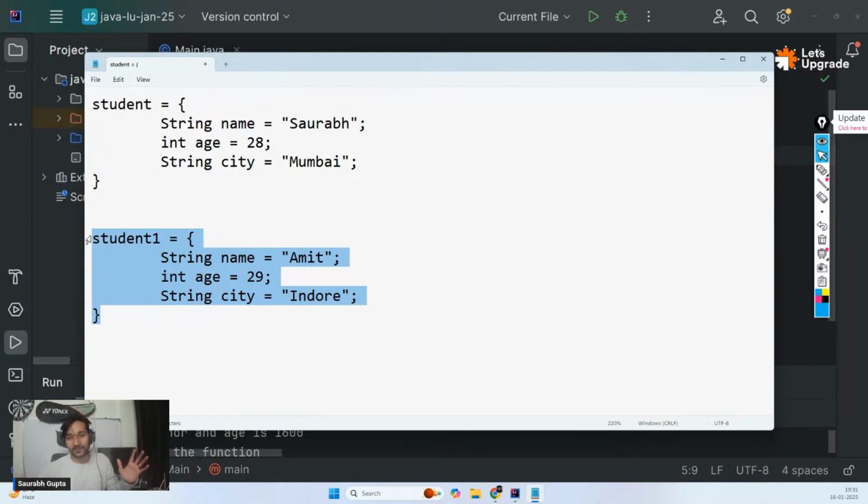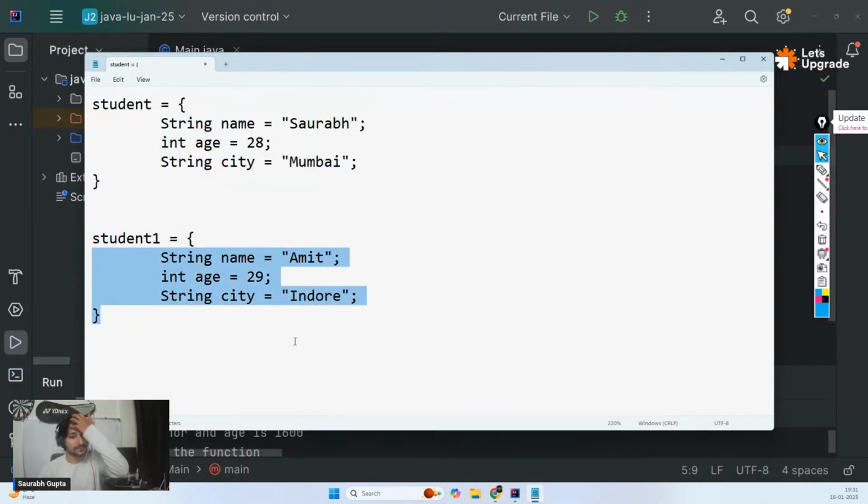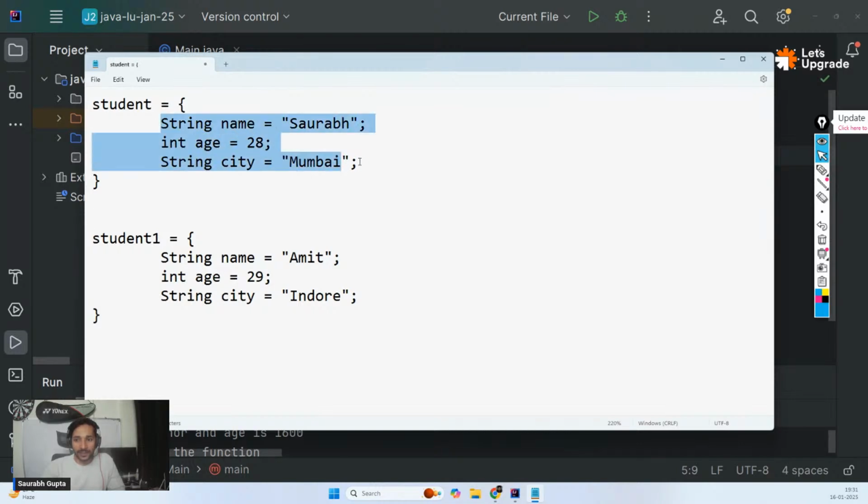Everything in this world is an object. This is one student object. This is a second student object in terms of data. Okay, cool then. Amazing. Now, let's dive more into this. So this is one object because they are all interconnected properties. They are all related to one single entity, that is one student.